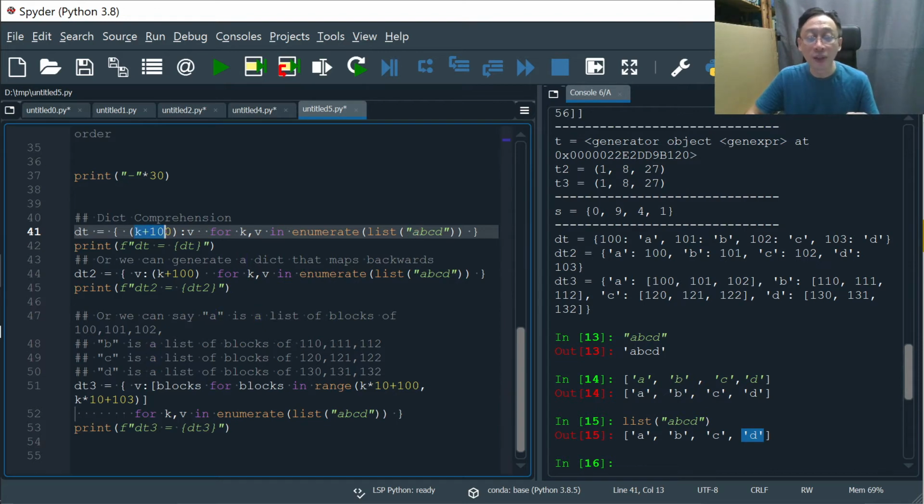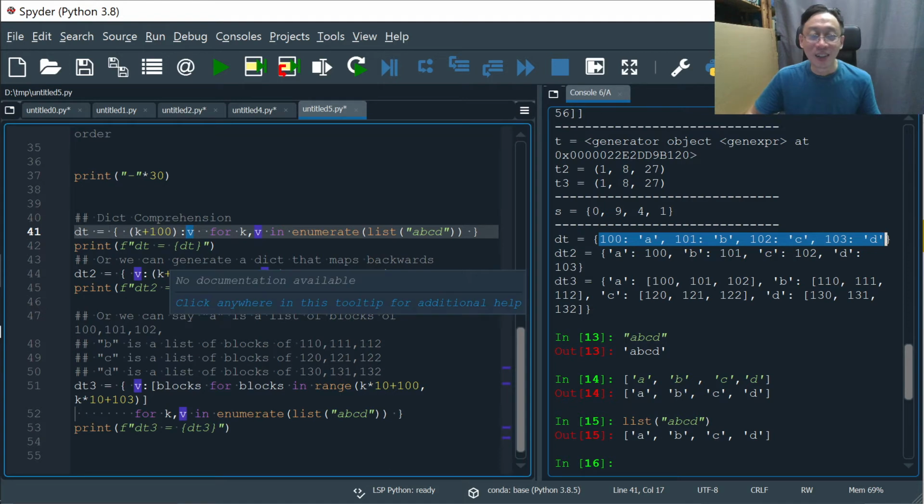So 100 is associated with the string A. That's where we get this. In the second loop, the next entity is B, and it is index position 1. But 1 plus 100 is 101. So 101 is associated, the colon here, with the entity B. So we get this. And if you keep doing that, we will reach the end of the list with exactly the correct generation of the key values.